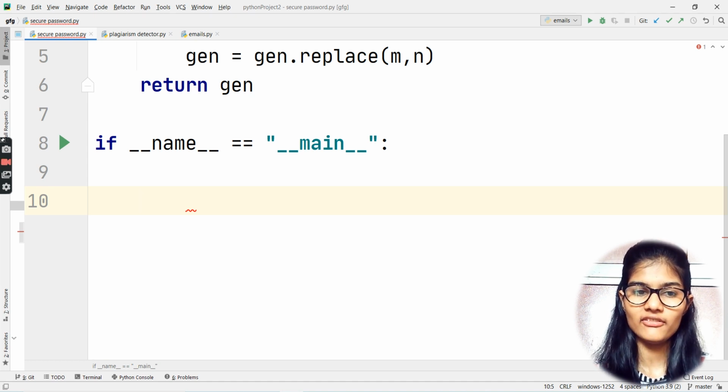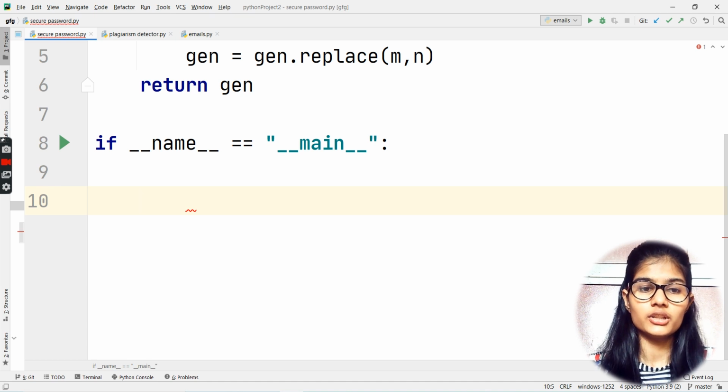Now let's say you want to use the same file in any other file, using the same functions which you have declared in this particular file. So what you could do is simply import this particular file in which your function is defined into the other file. As soon as you have imported those things, what is going to happen?